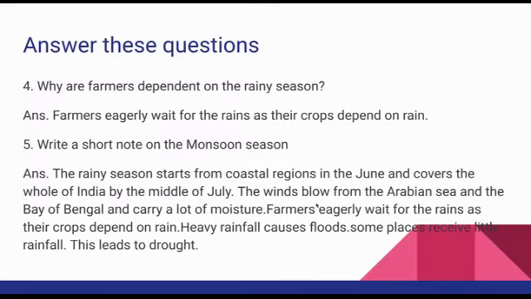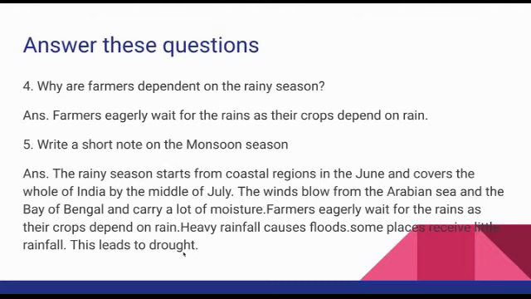The winds blow from the Arabian Sea and the Bay of Bengal and carry a lot of moisture. And farmers eagerly wait for the rains as their crops depend on rain, that is the answer of the fourth one. And heavy rainfall causes floods. Some places receive little rainfall. This leads to drought. It's also in the textbook.